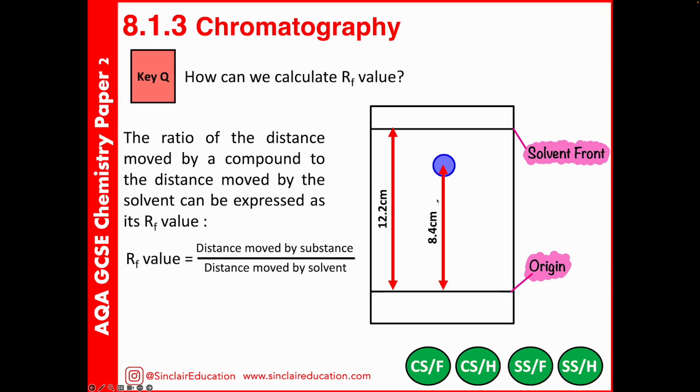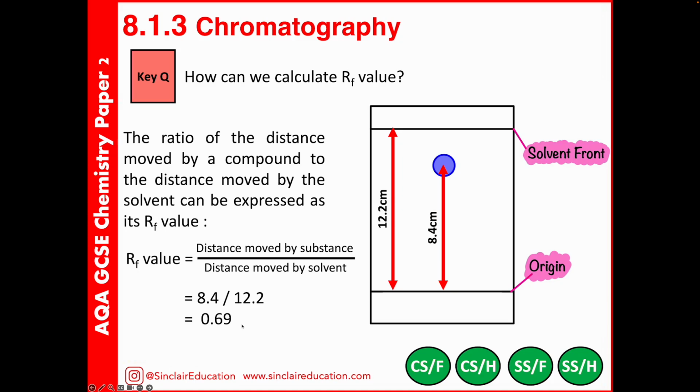Once we've got this, we then calculate the RF value. This is the ratio of how far the dot moved compared to the solvent. The rule is you must always have a value less than 1. So here, for example, if my dot has moved 8.4 centimetres, I'll do 8.4 divided by 12.2, giving me 0.69.